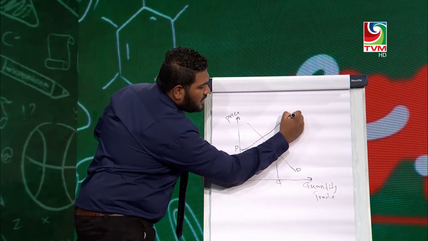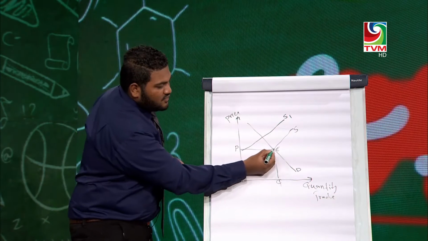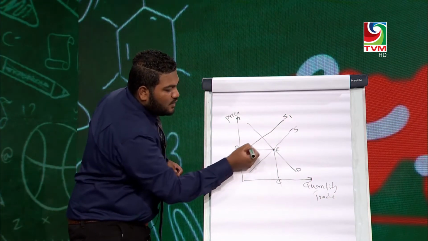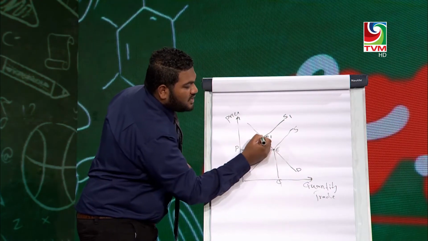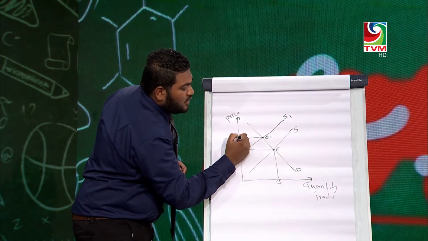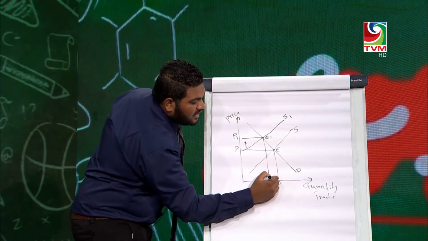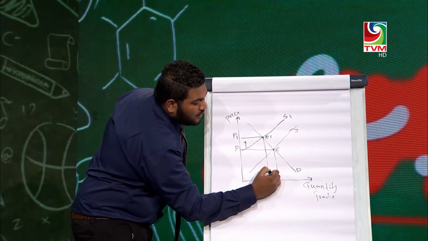This decrease in production decreases the supply to the left from S to S1. Now you can see the equilibrium changes from E to here. This is where the new demand intersects with the new supply. So the equilibrium changes from E to E1. Now this is the new price P1, and this is the new quantity Q1.